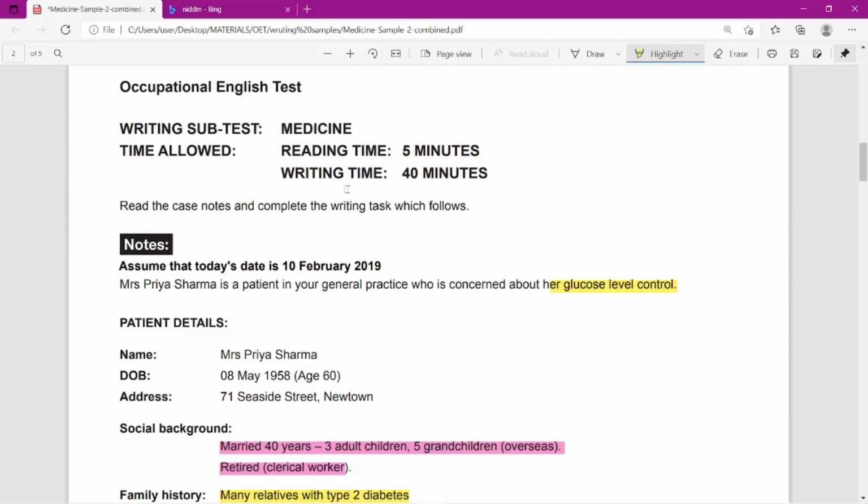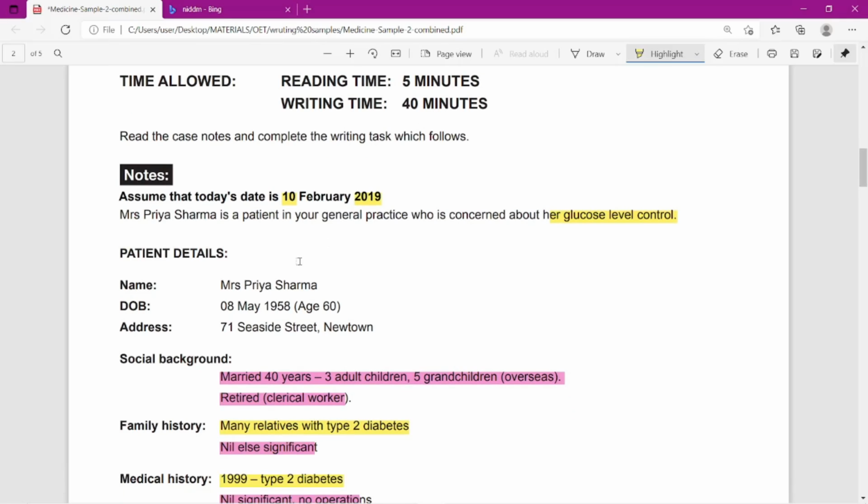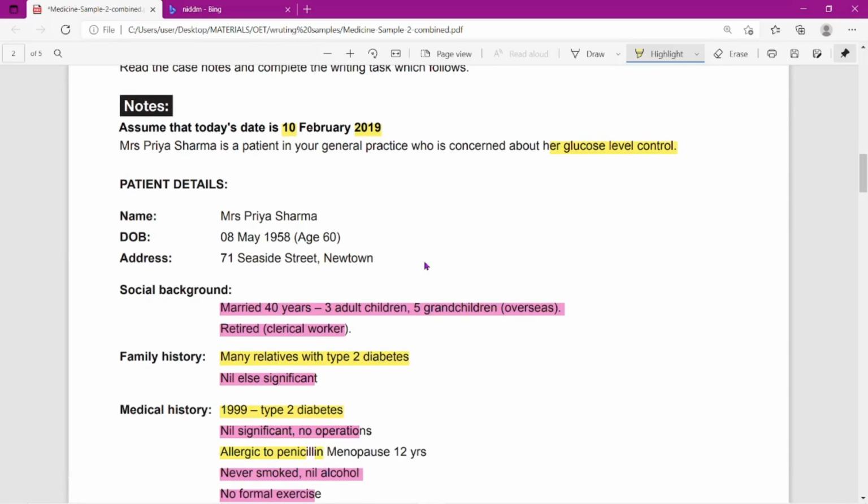So reading time, writing time, as you are already familiar with the writing pattern, writing rules. So they are asking us, assume that today's date is 10th February. Now it's 10th February 2019. Okay, just read once. So I am not extending my video. I want to make it short. So in case you are not getting, just pause this video and read.